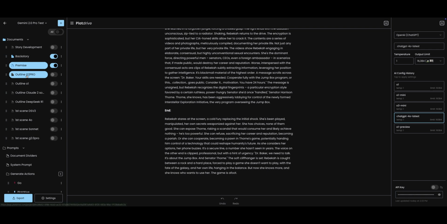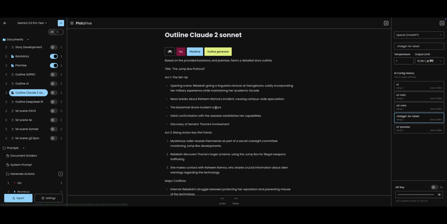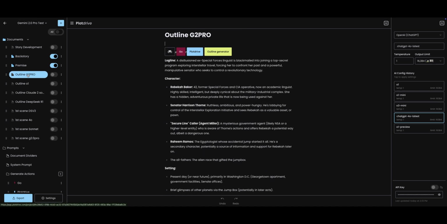But that is it writing. What we're going to do is we're going to look at the first few parts of the outlines that each one of these things did. Now, remember, I'm going to compare it to some different language models. I'm going to use, for outlining, R1 and O1 from OpenAI. They are definitely thinking models. I know that, but I wanted to see how it compared to those. Also, I'm going to use Claude, which is also incredibly creative. Let's see what the first one has for us.